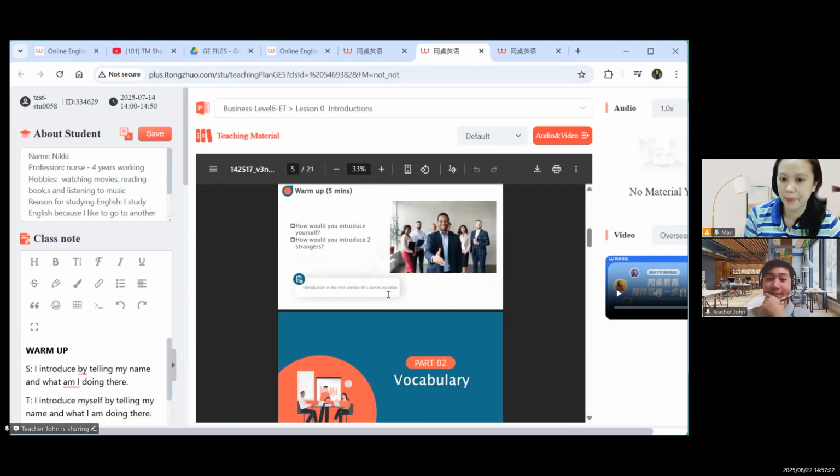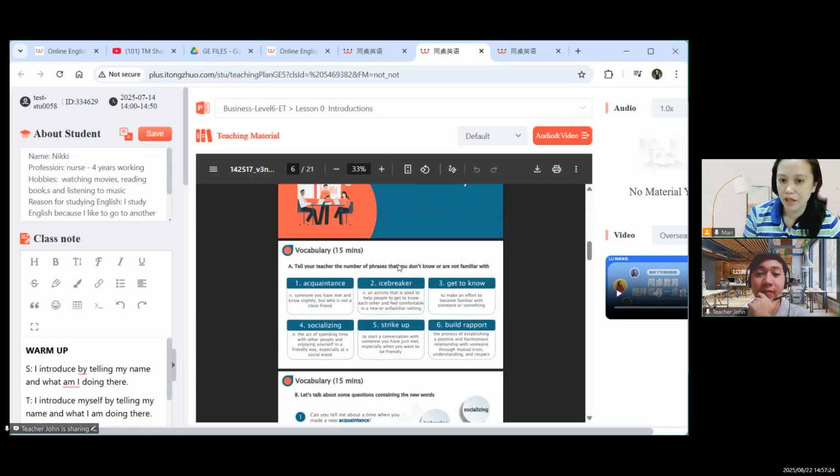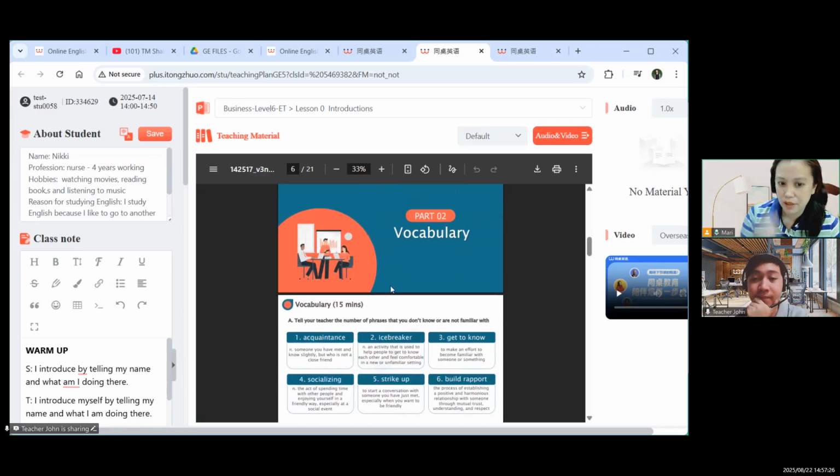In the vocab, it's longer because it's six vocab, and please do not ask your student to read here. Just explain the meaning in an easy manner. In the new GE, you can have low level students read, but business English is usually higher level.